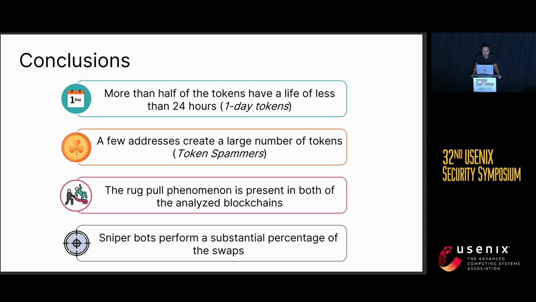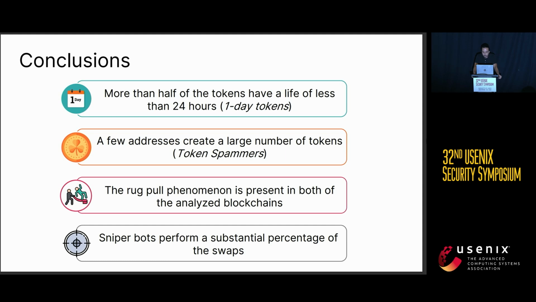show that more than half of all the tokens have a life of less than 24 hours, which are the one-day tokens, and that there are specialized addresses that create these tokens. They create a huge number of these tokens in a serial way, which are the token spammers, and they create such a huge number of one-day tokens because they want to perform rug pulls, which are a phenomenon present on both analyzed blockchains.